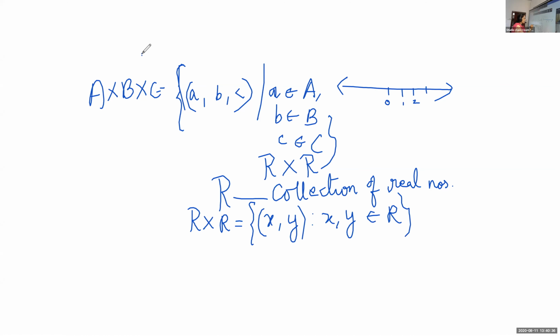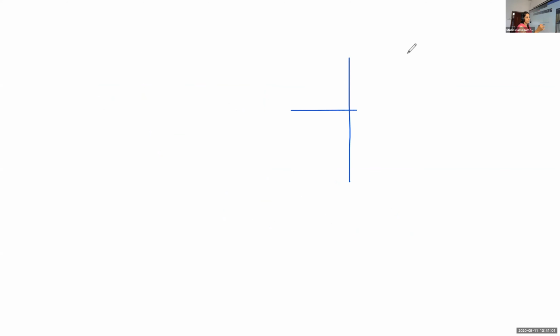Suppose we take the point (2, -3): 2 is the value for x and -3 is the value for y. In a graph we used to represent such points. To represent this, we take two axes, the x-axis and y-axis. That's what we call two-dimensional geometry, R cross R.